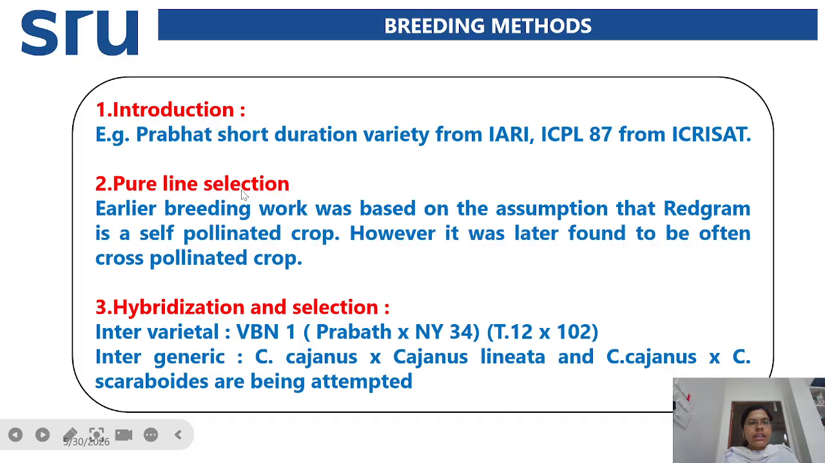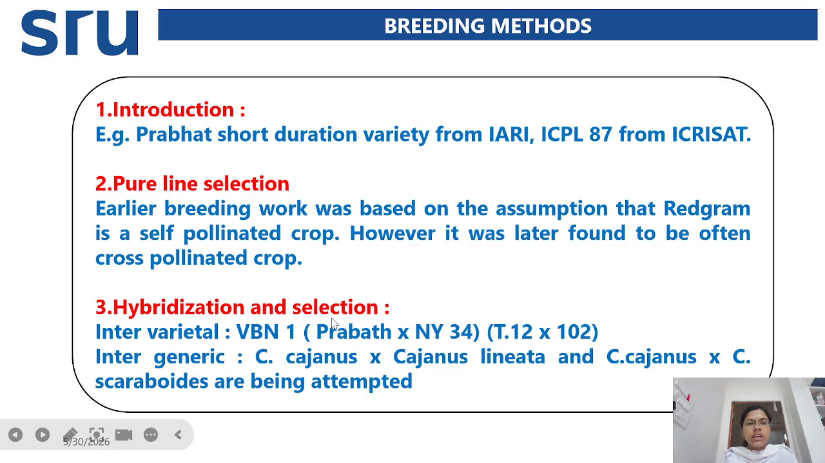Next is pure line selection. Generally, earlier they thought it is a self-pollinated crop. During that time they used pure line selection, but later found it is often cross-pollinated. So they have not used pure line selection much after that.